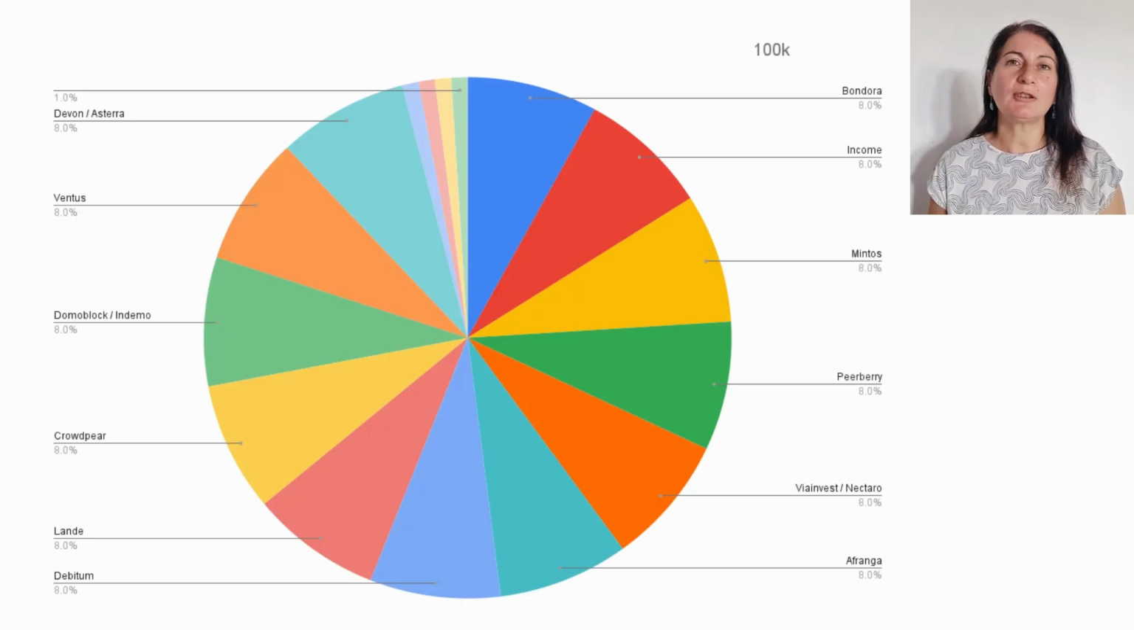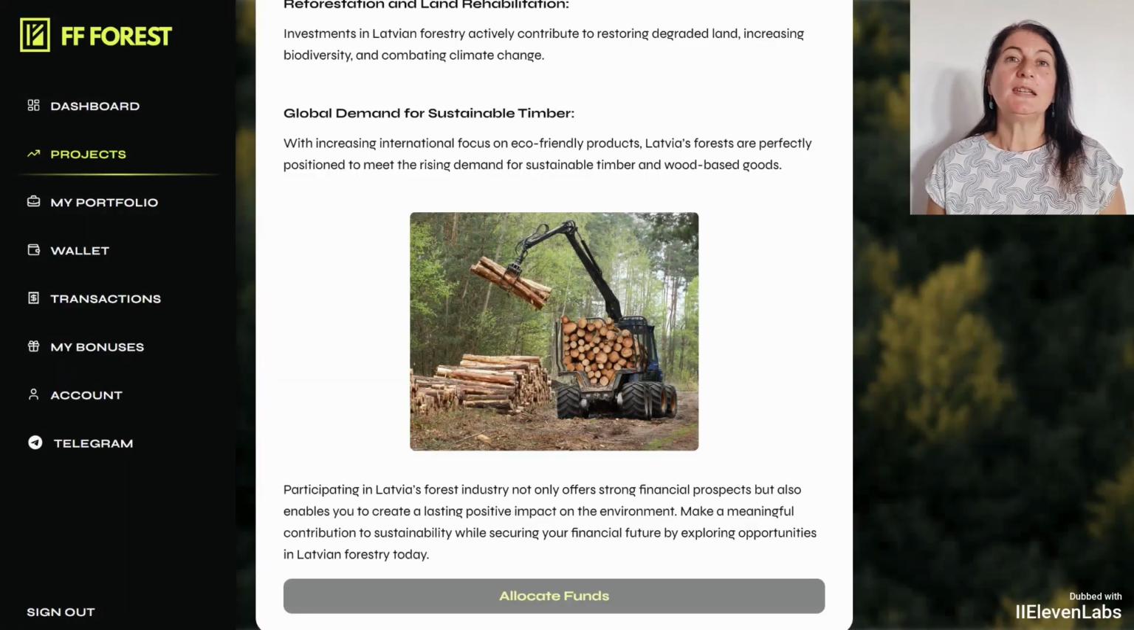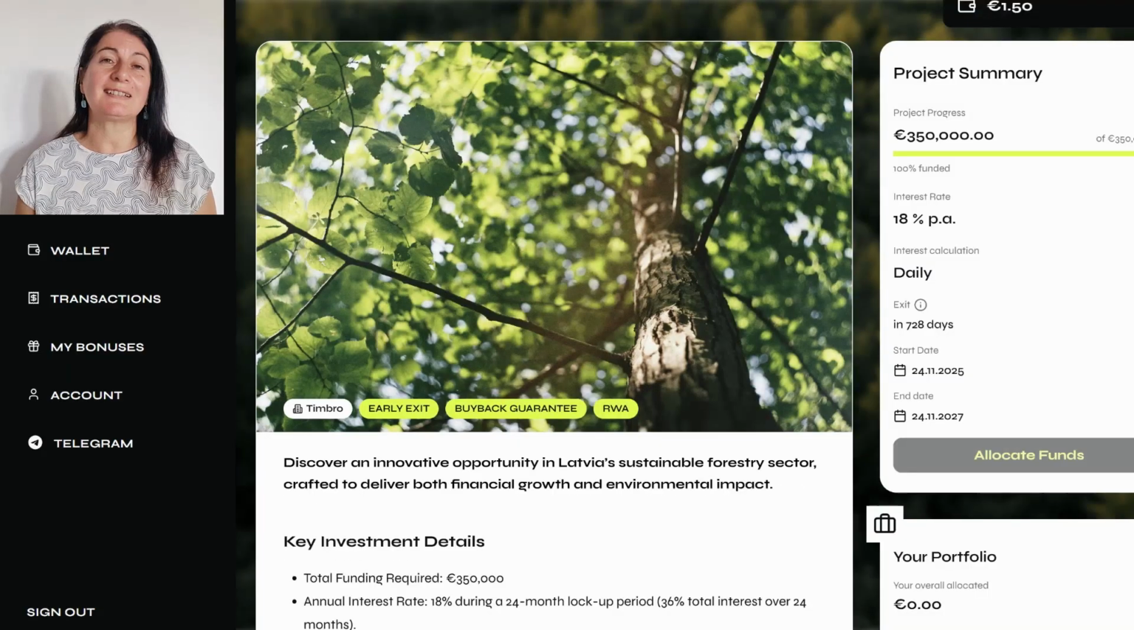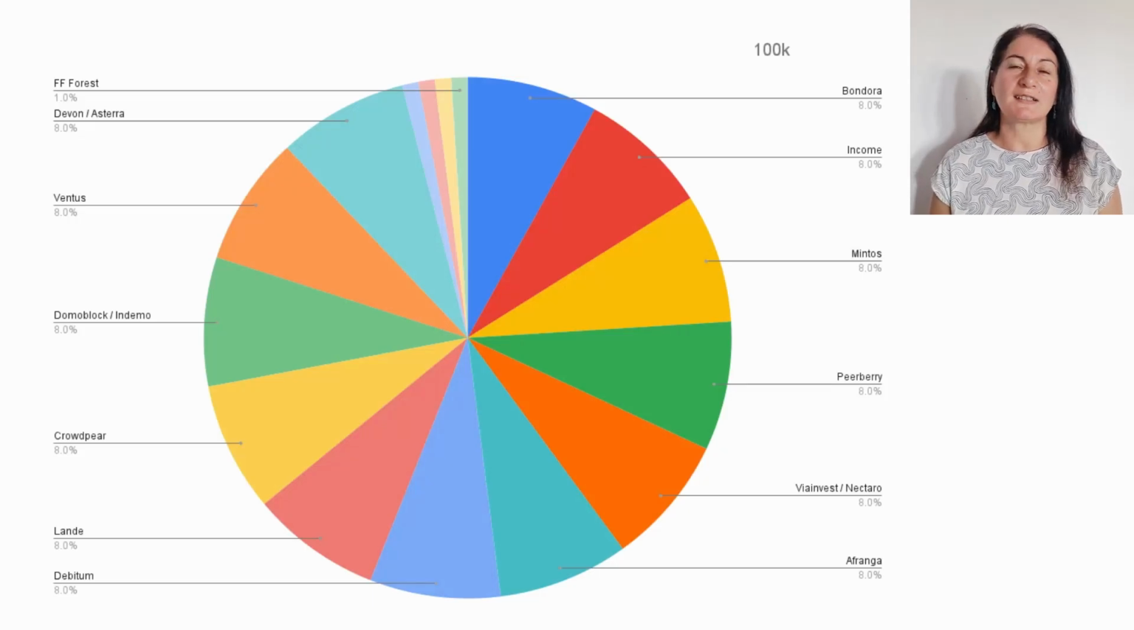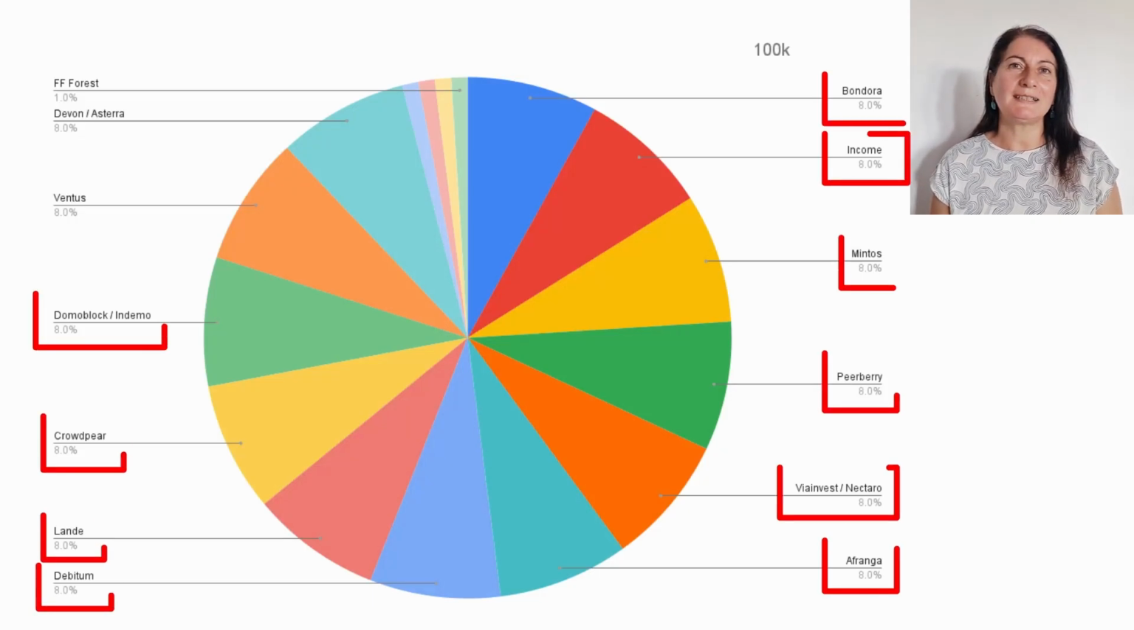I would invest another 1% in a very new platform on the market called FF Forest, where we can invest in forests, making it a different investment. And since it's a new platform, it's offering us returns of more than 18%. So this is how my investment portfolio of more than 100,000 euros would look.